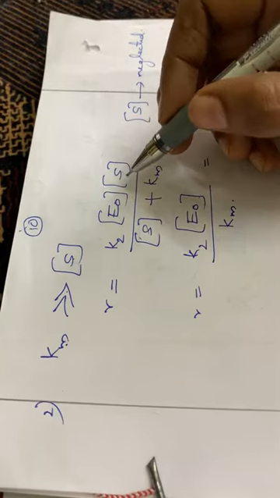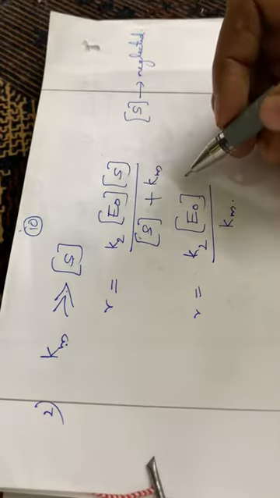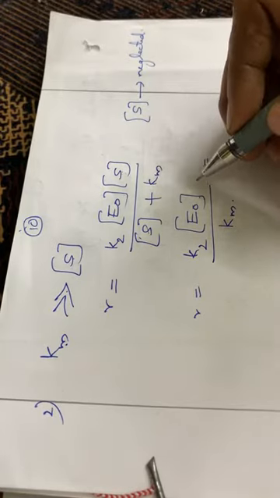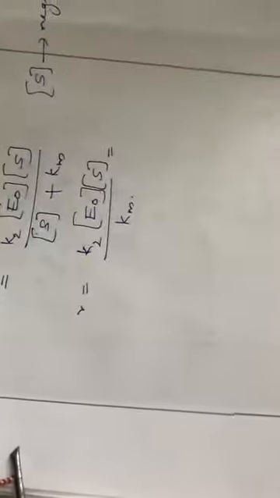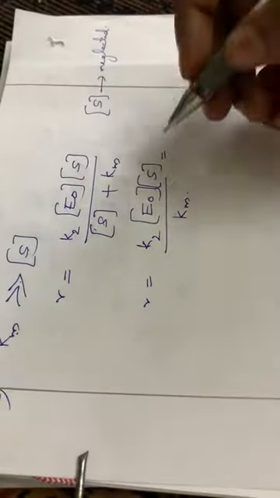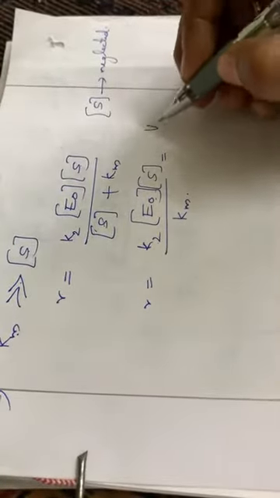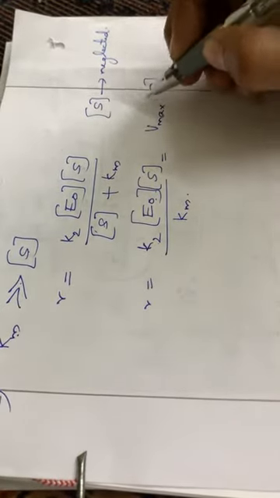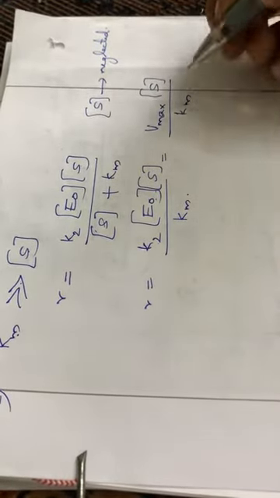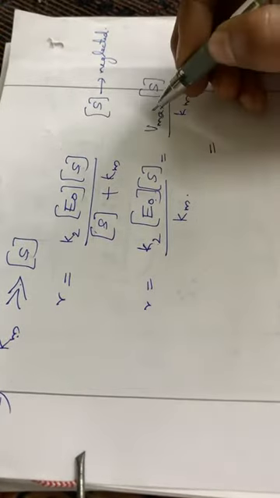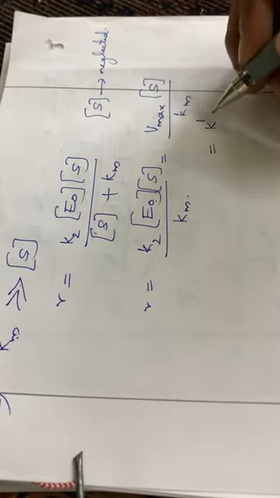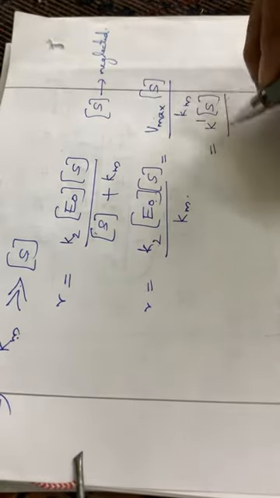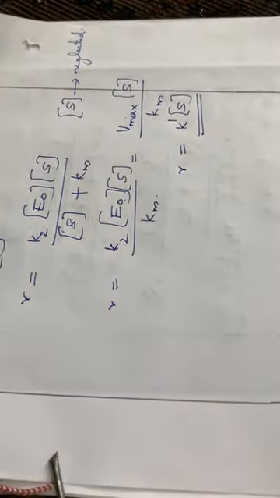So this K2 into E0 into S, K2 into E0 into S divided by Km. What is K2 into E0? K2 into E0 is Vmax. Vmax into concentration of S divided by Km. Okay. Then again, Vmax by Km, we can say that they are all constant. So we can put it by another constant K dash into S. Okay. So the rate is equal to K dash into S.